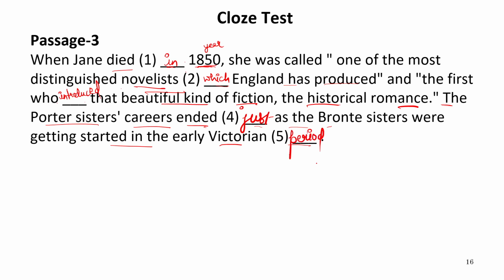Now let us read the entire passage again. When Jane died in 1850, she was called one of the most distinguished novelists which England has produced, and the first who introduced that beautiful kind of fiction, the historical romance. The Potter sisters' careers ended just as the Bronte sisters were getting started in the early Victorian period. So this will be the entire passage, which is absolutely correct. Now let us move to the next one.